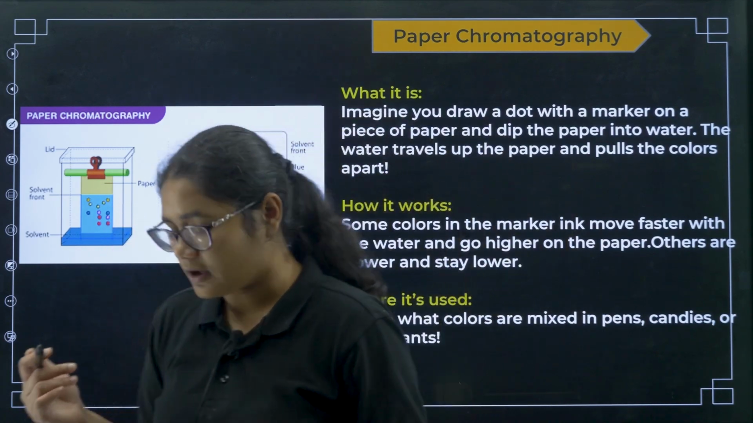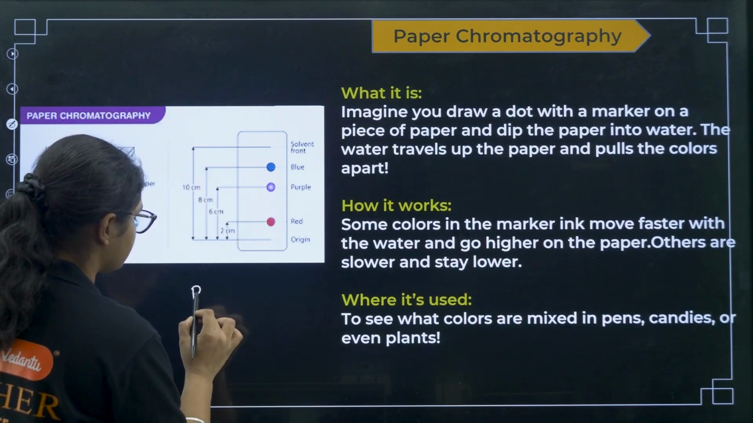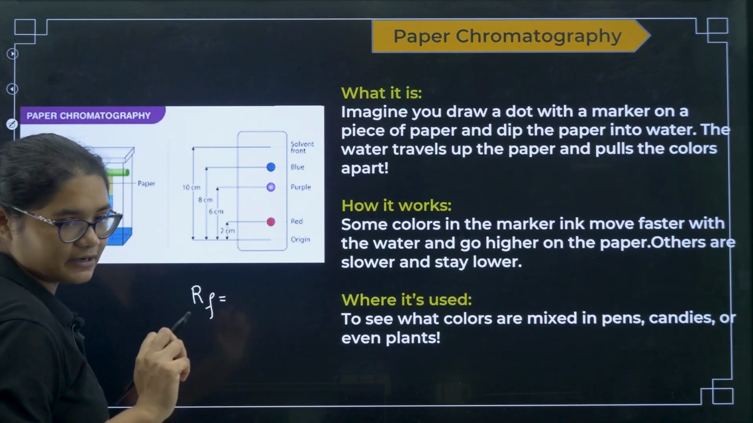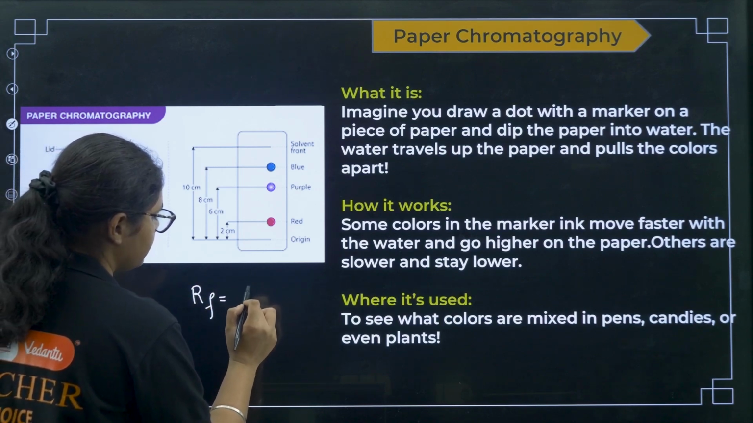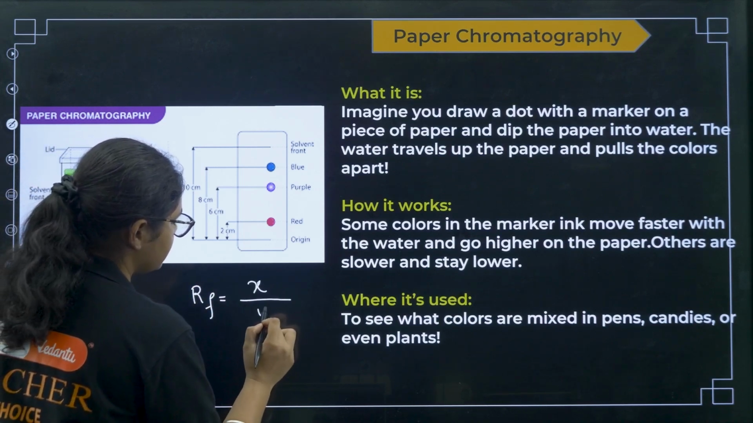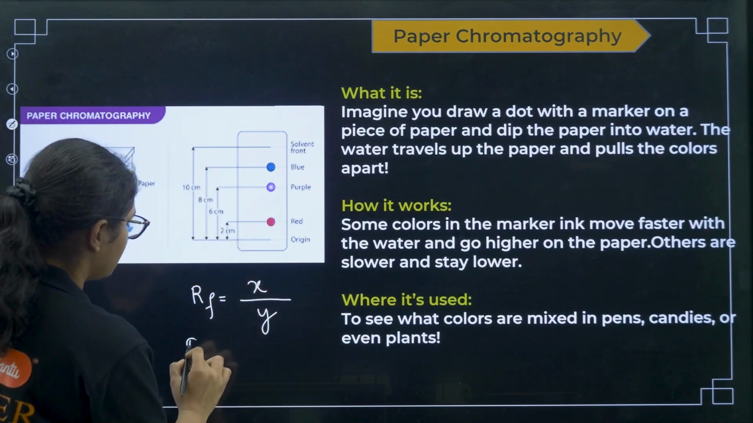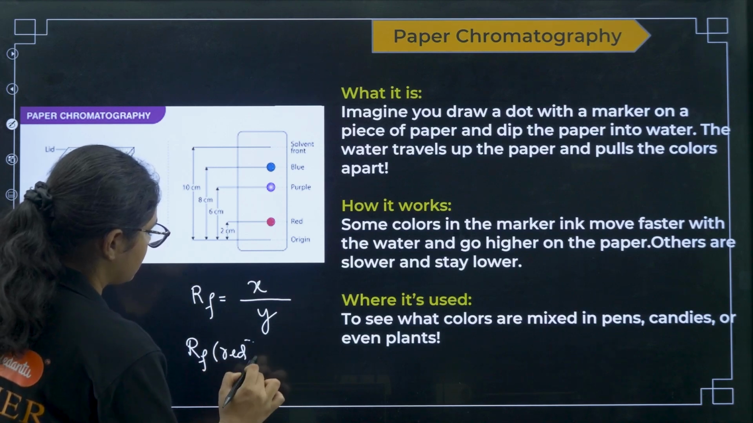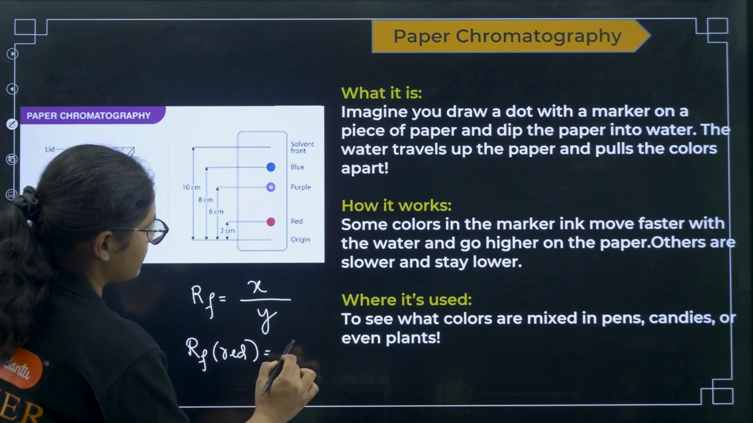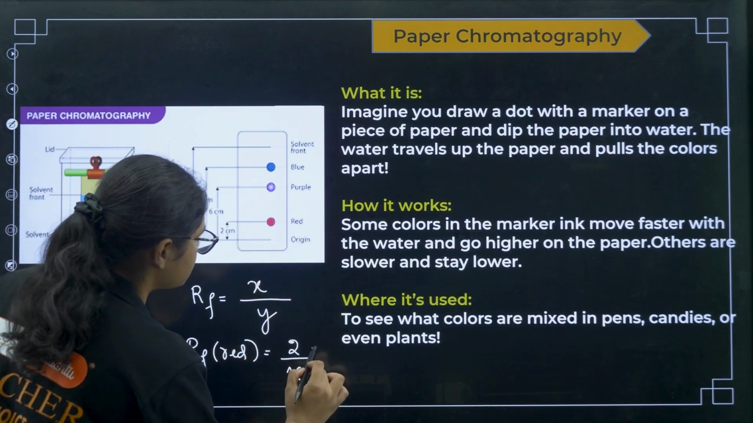Now there is something called the retention factor, okay. This is the distance covered by the dye divided by the distance covered by the solvent. So I can write it this way: suppose Rf, and I want to calculate it for the red color. That will be equal to the distance travelled by the red divided by the distance travelled by the solvent. So that is 1 by 5.